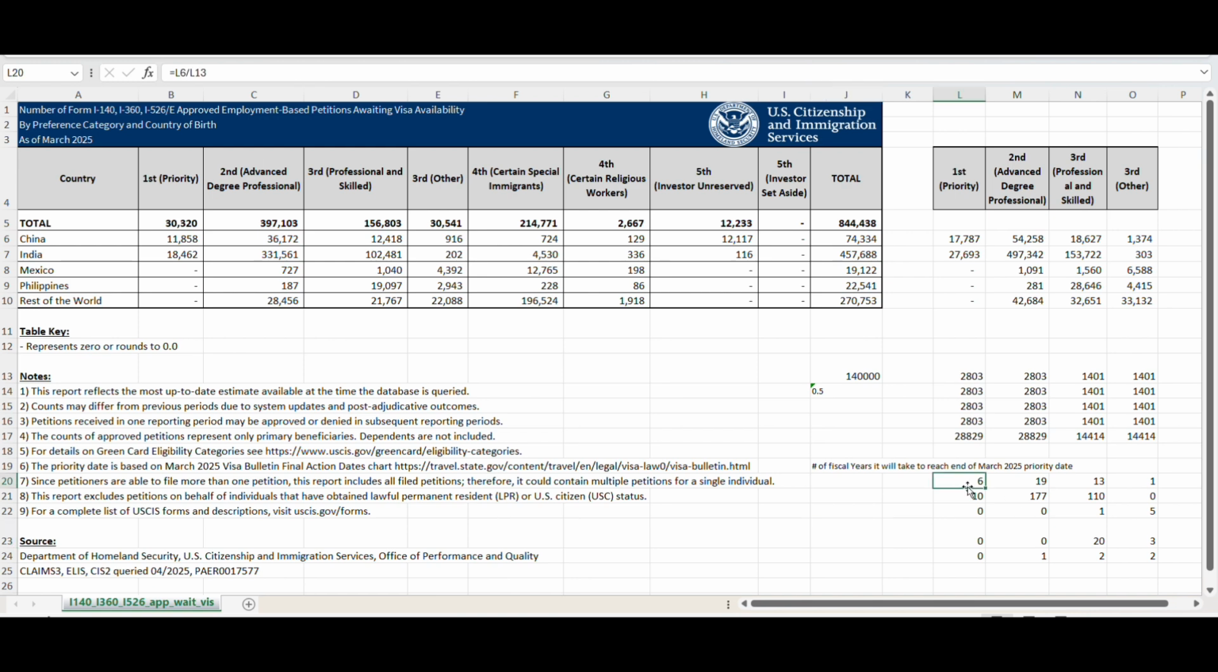So what I'm trying to say here is it will take 6 years for EB1 China to reach March 2025 priority date. It will take 10 years from March 2025 because the visa bulletin reference was March 2025, right? As per this note you saw in note 6. So it will take up to 10 years to reach March 2025 priority date for EB1 India. Okay, and for the remaining, we don't see any backlog because it stayed current. So there is no backlog generated.